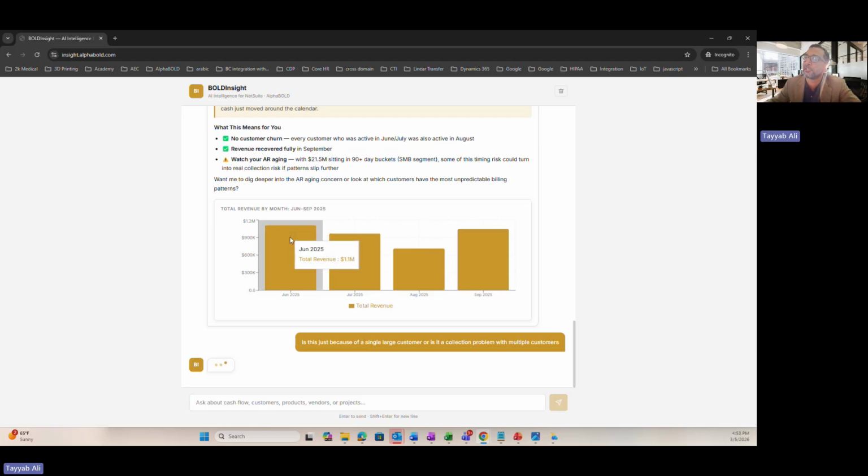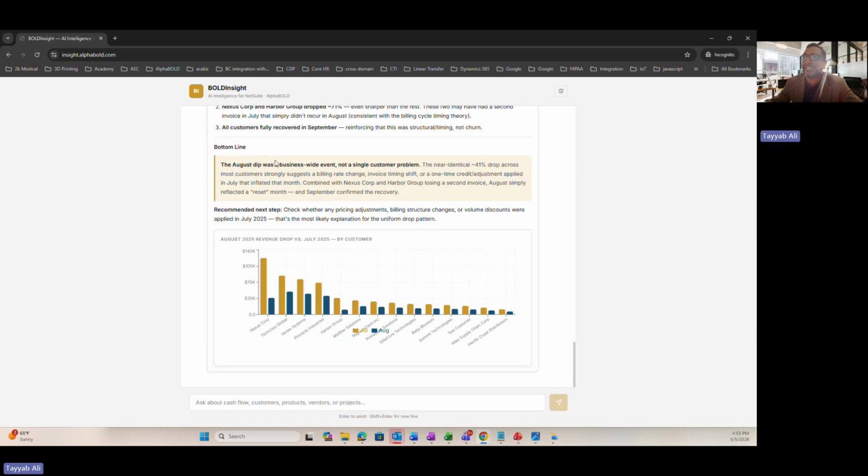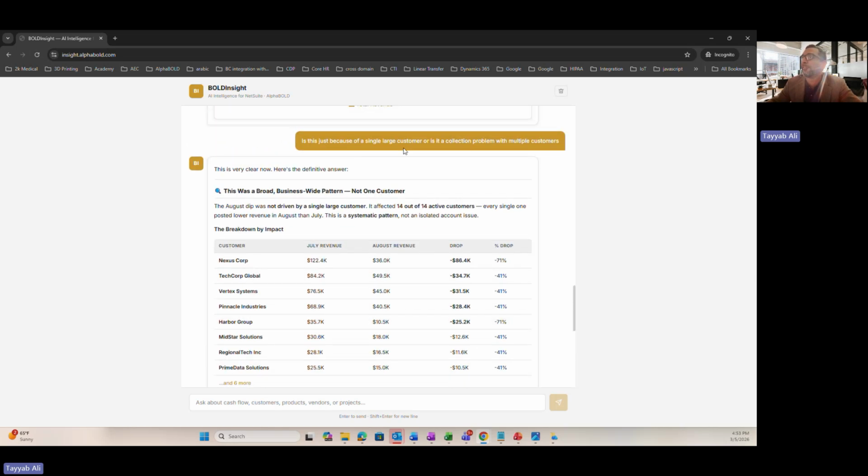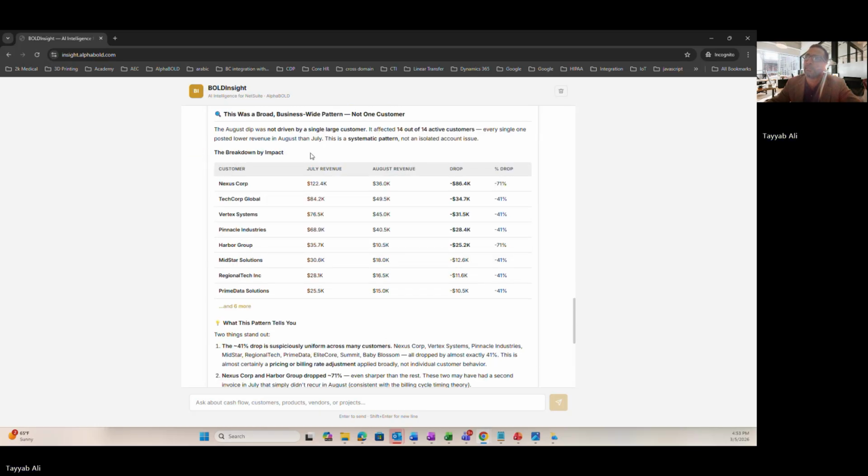But you can also see that the dashboards that it builds, they are interactable. So I can hover over and it shows me the values, it shows me KPIs, it shows me trends. It also tells me about my AR aging. So it's kind of acting like an assistant for me. But here is my response on the collections problem and whether it is one customer or multiple. So it says it's a business-wide pattern, not one customer specific, and then it's giving me all the breakdown by impact and all the customers that are impacted.